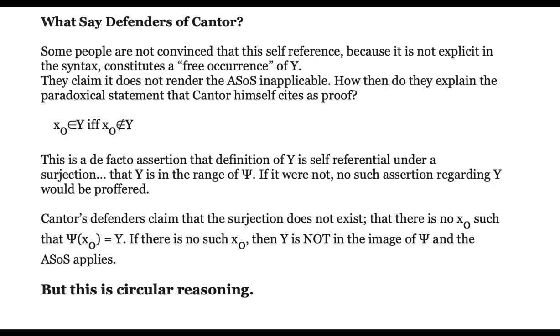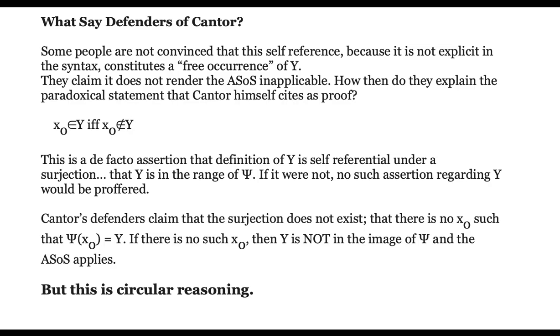If so, how do they explain the paradoxical statement that Cantor himself cites in his own proof? X0 is an element of y if and only if X0 is not an element of y. This is a de facto assertion that y is self-referential under surjection, that y is in the range of psi. If it were not, no such paradoxical assertion of y would be proffered.